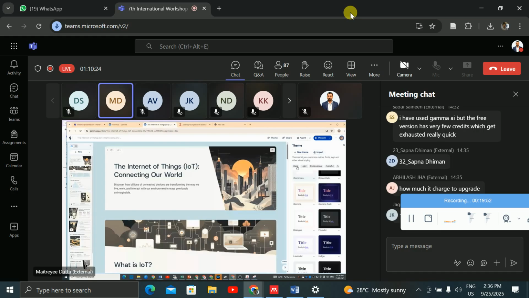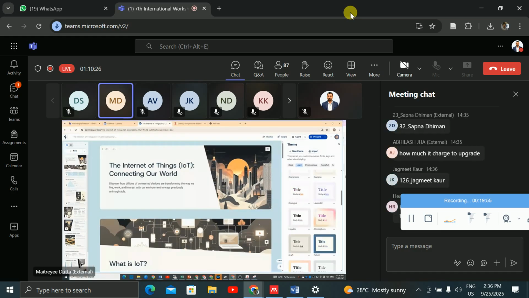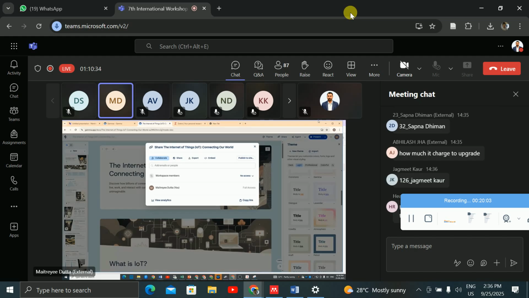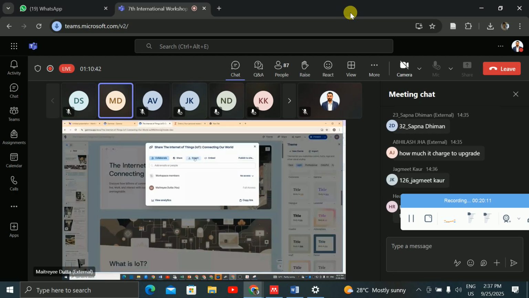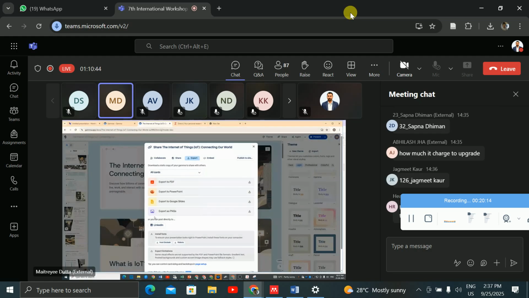Now, when the theme has been selected, for example, I have selected this theme. Next is how to export to your PowerPoint presentation. So we should click on Share, and then you can click on Export. Now you can see export to PDF, export to PowerPoint, export to Google Slides, export to PNGs, PNGs matlab as an image. So wherever you want to take it back, you can. So I will just say export to Microsoft PowerPoint.